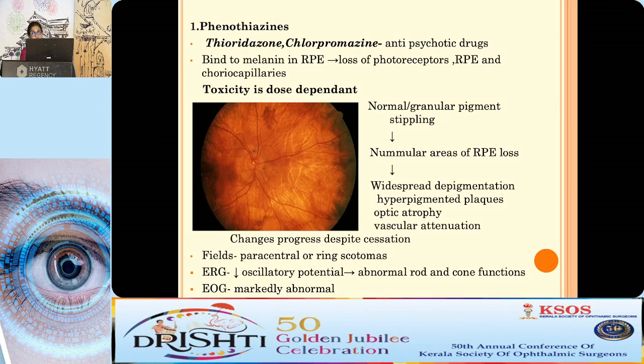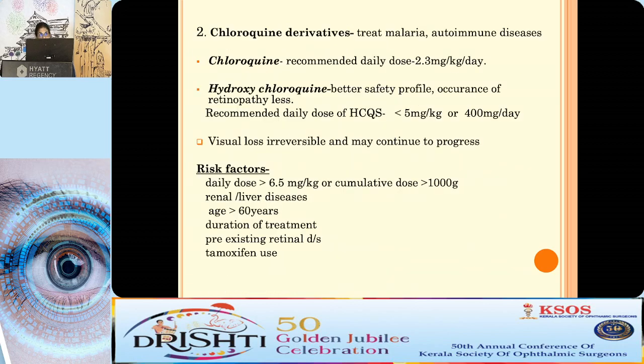Fundus in the early stages may be normal or show granular pigment stippling. Later on, you can see nummular areas of RPE loss in the posterior pole, and in the late stages, you can see widespread depigmented areas alternating with hyperpigmented plaques, optic atrophy, and vascular attenuation. But despite cessation of treatment, fundus changes progress due to continued toxicity of the drug. Electrophysiological tests as well as fields are abnormal.